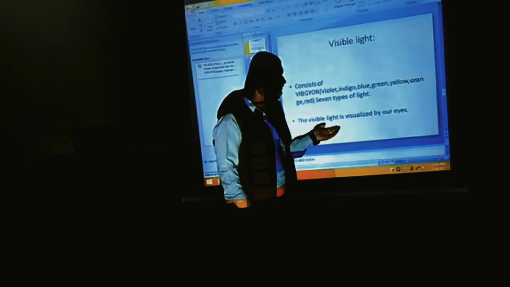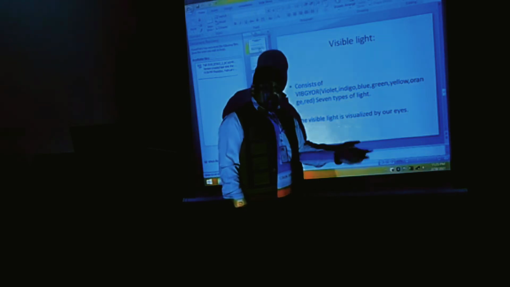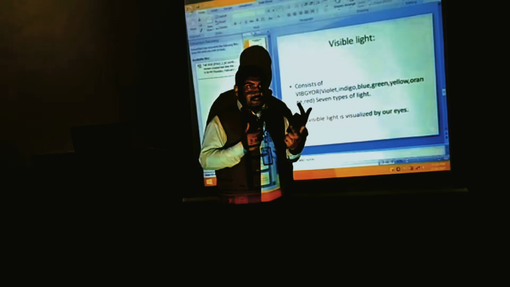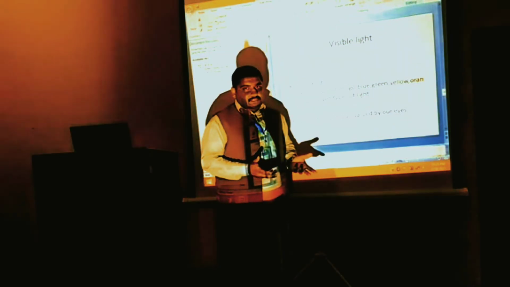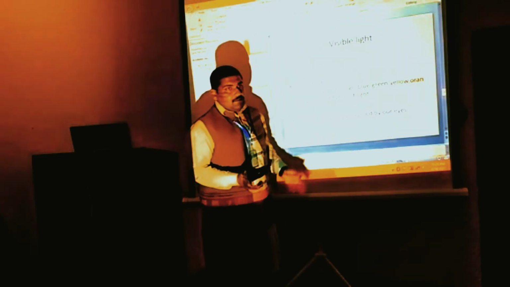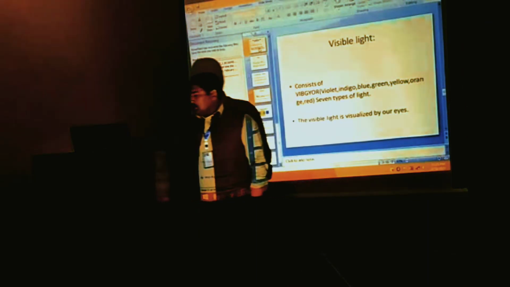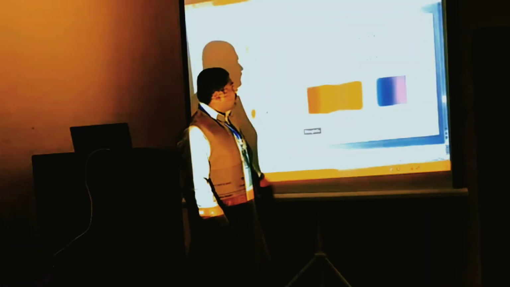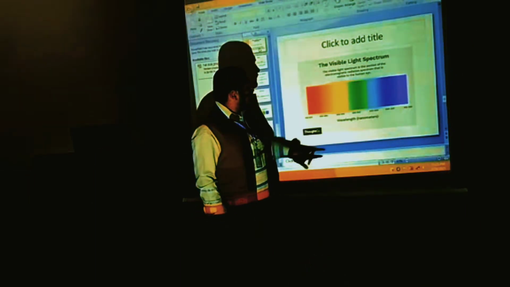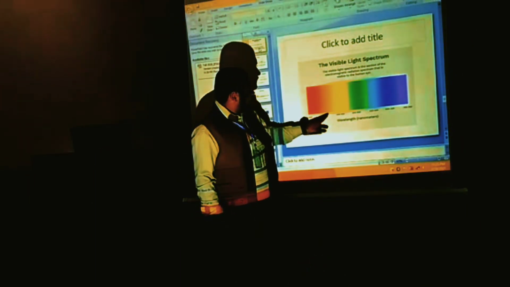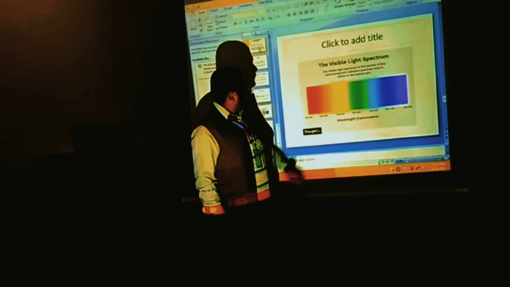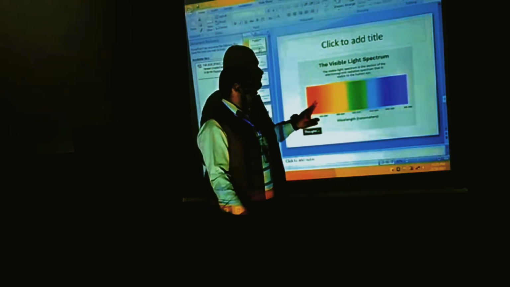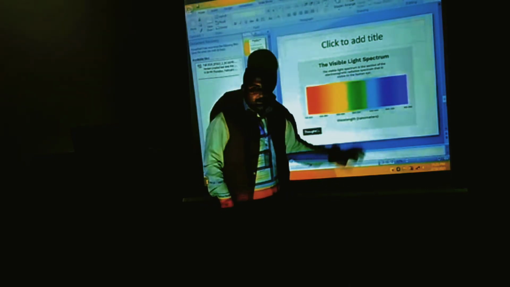Visible light is visualized by our eyes, but we cannot see gamma rays and X-rays directly with our eyes. This is the visible light spectrum.